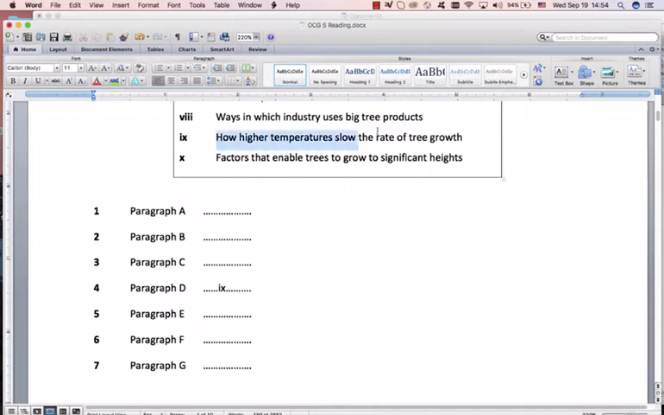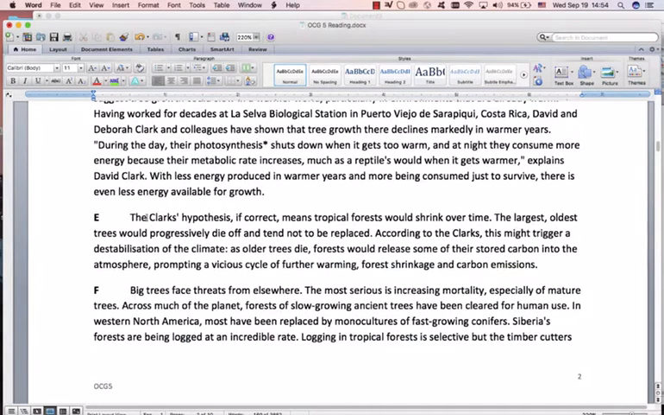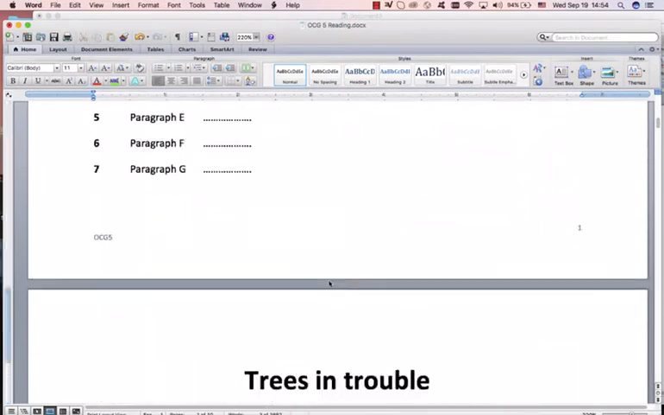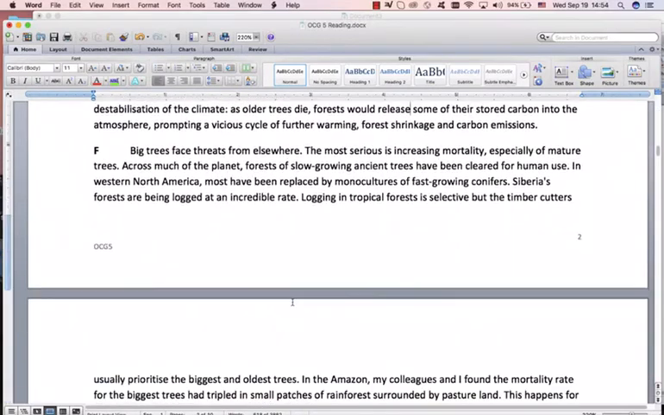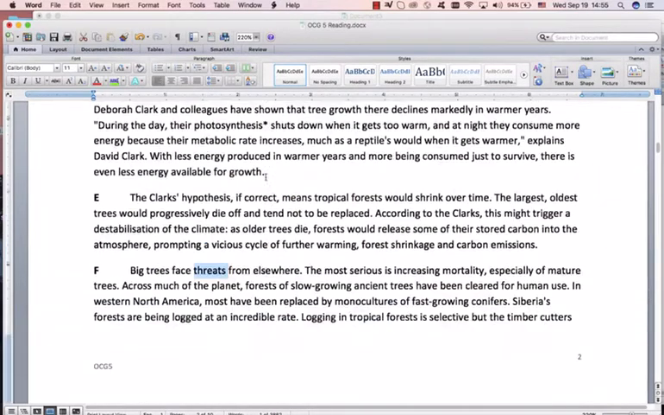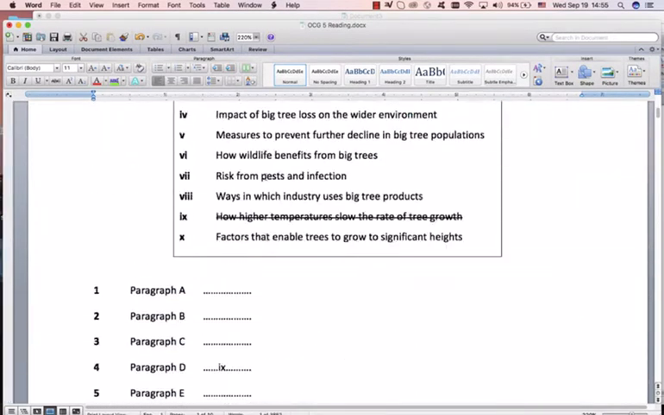And remember to cross it off the list. Very important. Great. Clark's hypothesis, this is talking about these Clark's, if correct, means tropical forests would shrink over time. Tropical forests and time. I don't remember anything about tropical forests and time. I'll come back to that. Big trees face threats from everywhere. So we want threats. We want something about threats, dangers, threats.